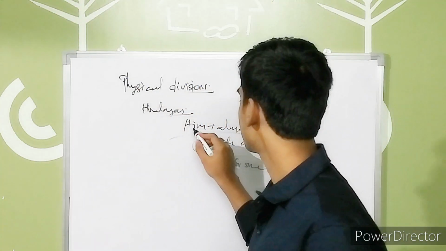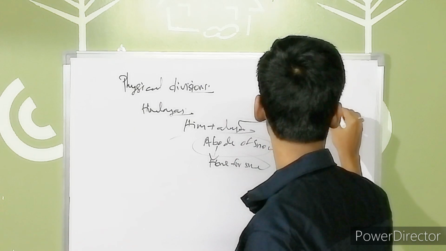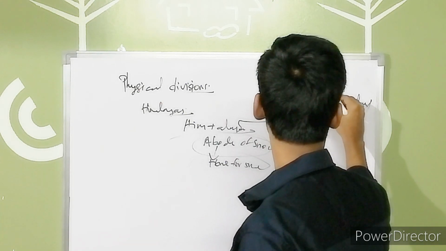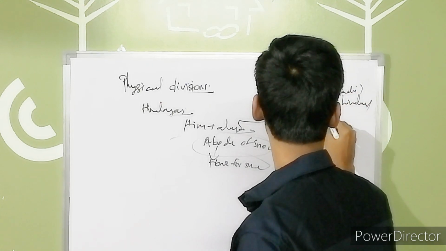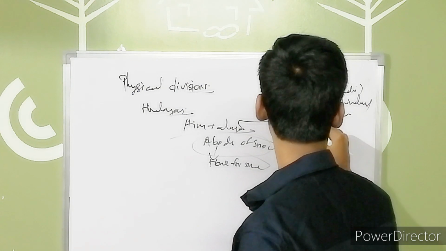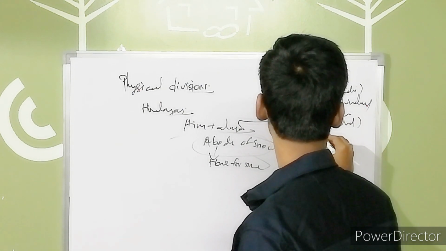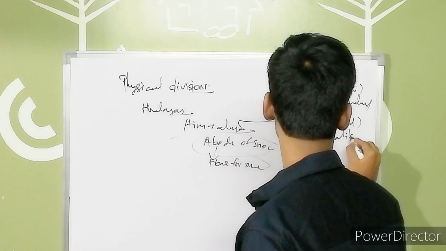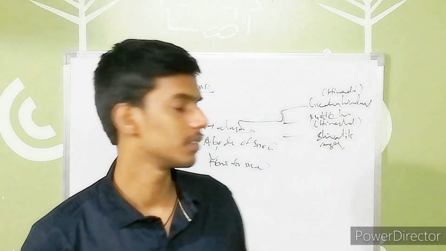In these Himalayas there are mainly three classifications. The first one is the Greater Himalayas, also known as the Himadri, the second one is the Middle Himalayas or Himachal, and the third one is the Shivalik ranges, which are the most southern part.